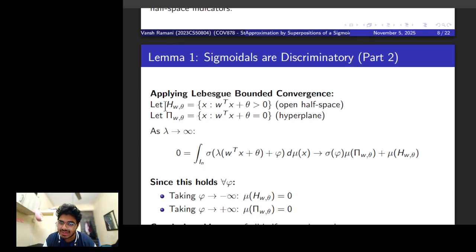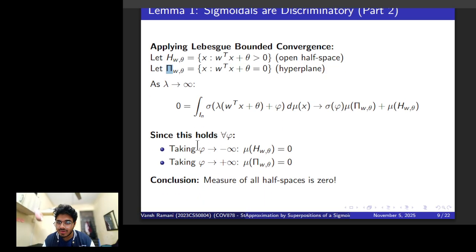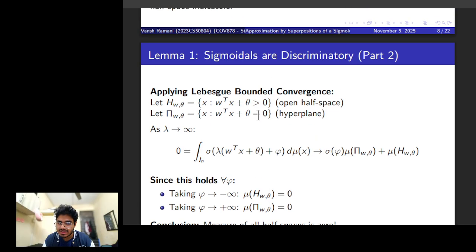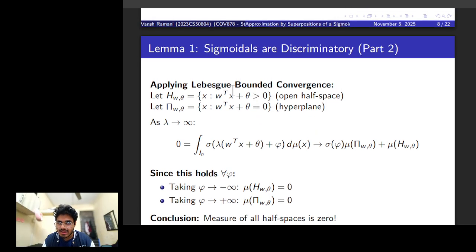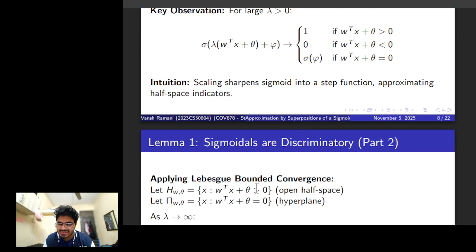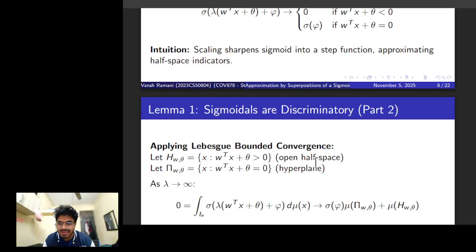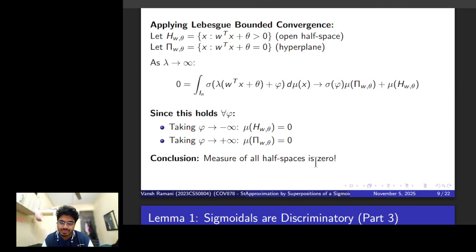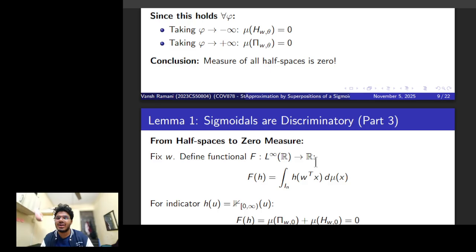And then I said that, okay, let's define this h and big pi, and as lambda was tending to infinity, we got some nice arguments that the measure of both of these has to be zero, the hyperplane and also the open half space. You can keep this arbitrary as less than zero, greater than zero, that doesn't matter. The hyperplane is where it's exactly zero, and for both we proved that it's zero. Therefore broadly everything had to be zero, but we did it in a better way.